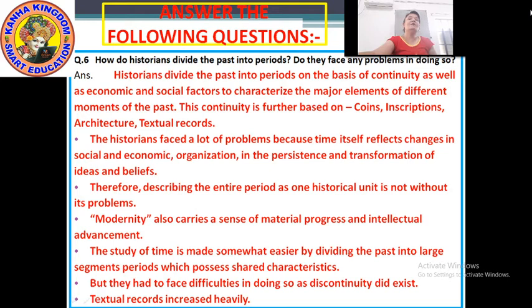The study of time is made somewhat easier by dividing the past into large segments, periods which possess shared characteristics. And next, they had to face difficulties in doing so as discontinuity exists. And the last one is textual records increased heavily. Okay, moving to our next question, that is right, true or false.